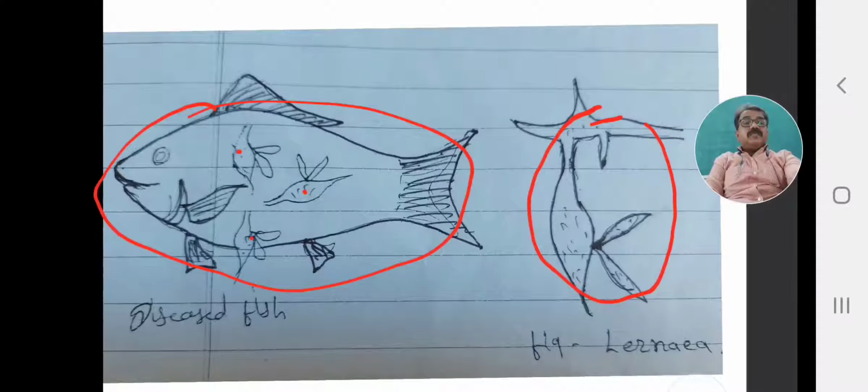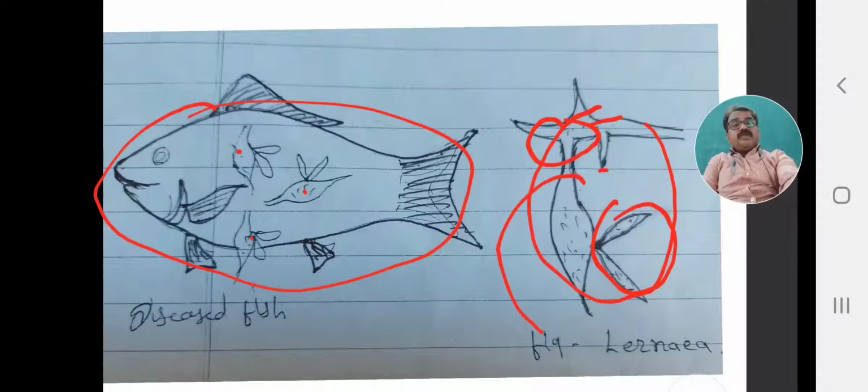This is the mouth, these are the host body, and the piercing, anchoring organ is the mouth, which serves as the anchorage. They pierce their head inside the skin, inside the body of the fish, and they can then hang their body outside. These are the two egg capsules.